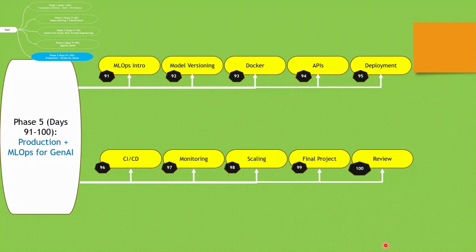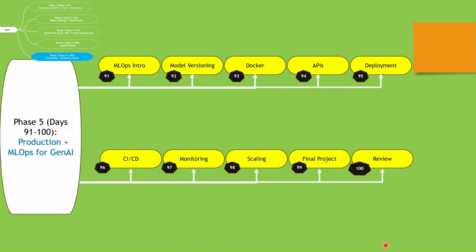And in phase 5, the last phase, where we have 10 days of work, we will see more on MLOps introduction, and then we do model versioning and a brief introduction about Docker. I'm not going to cover detailed Docker classes here because it's all available elsewhere.